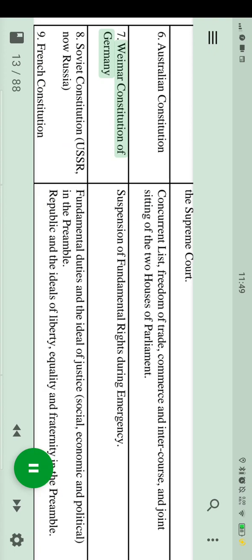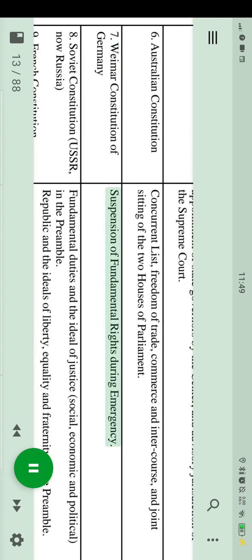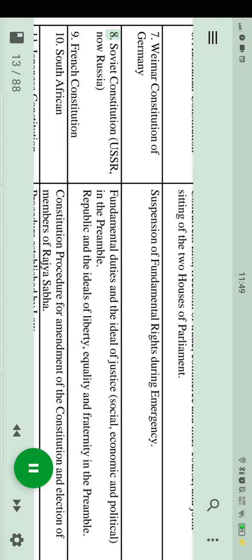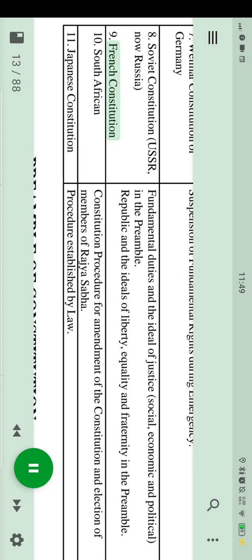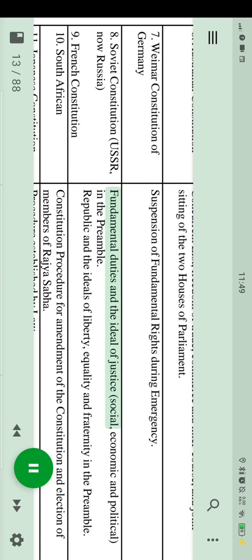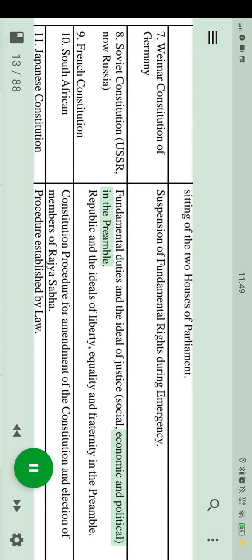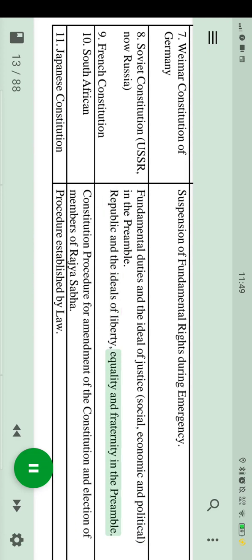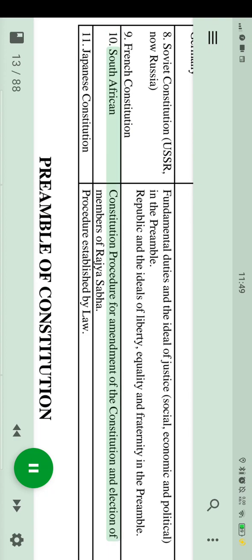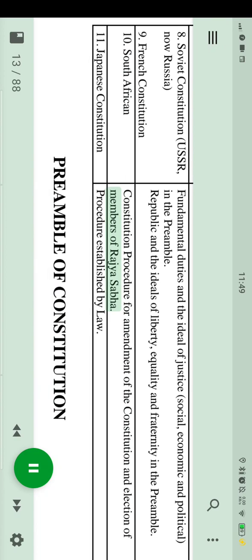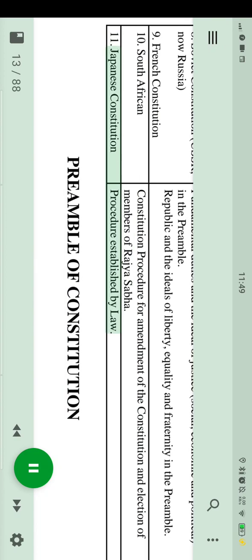7. Weimar Constitution of Germany: suspension of fundamental rights during emergency. 8. Soviet Constitution, USSR, now Russia: fundamental duties and the ideal of justice, social, economic and political, in the preamble. 9. French Constitution: republic and the ideals of liberty, equality and fraternity in the preamble. 10. South African Constitution: procedure for amendment of the constitution and election of members of Rajya Sabha. 11. Japanese Constitution: procedure established by law.